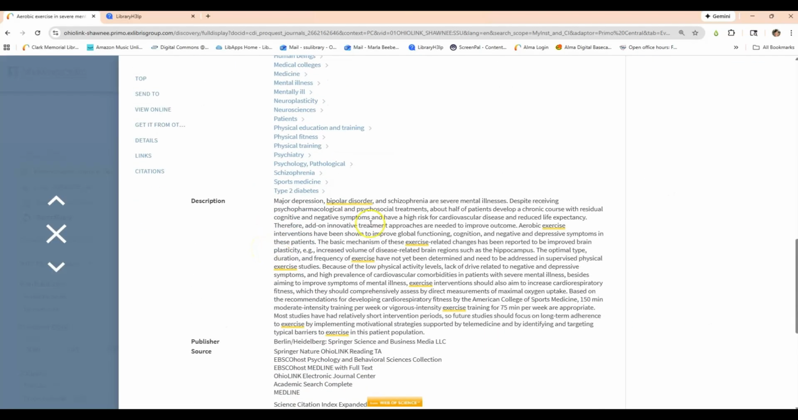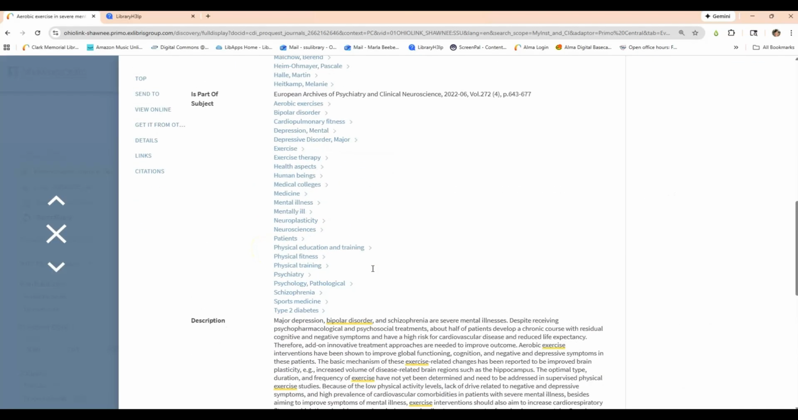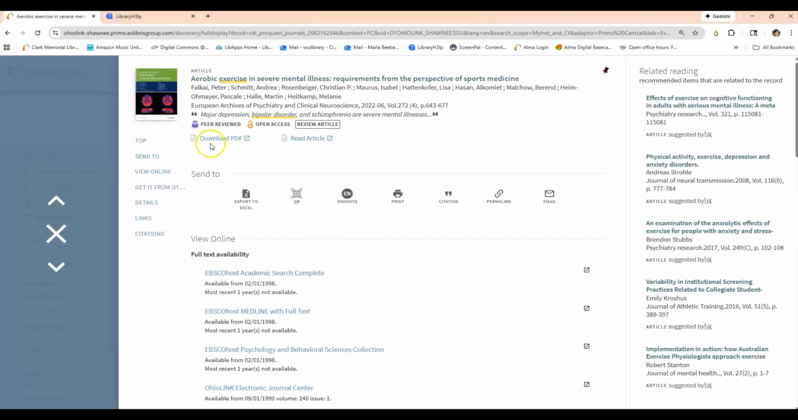Come down here, read the description or the abstract first. If you would like to read the entire article, download PDF is located here underneath the initial information on the page. If that's not there, you'll see at least one option down here under full text availability.